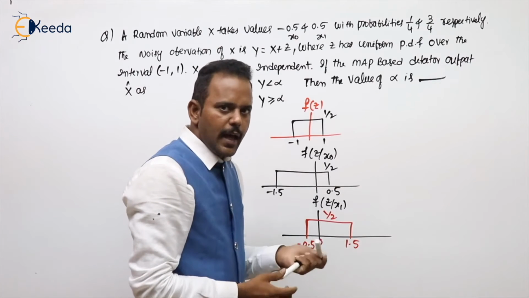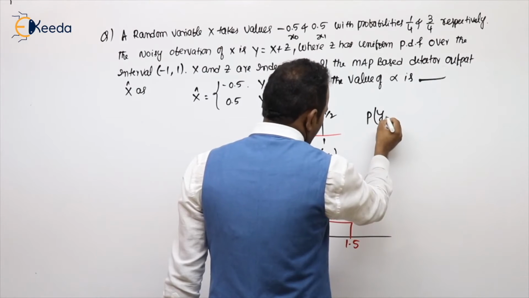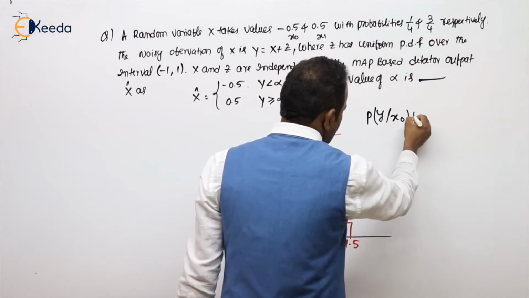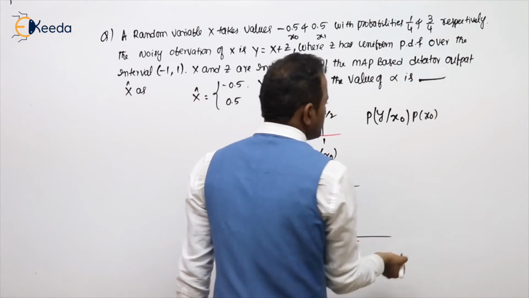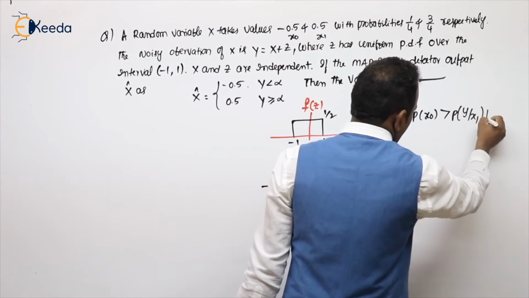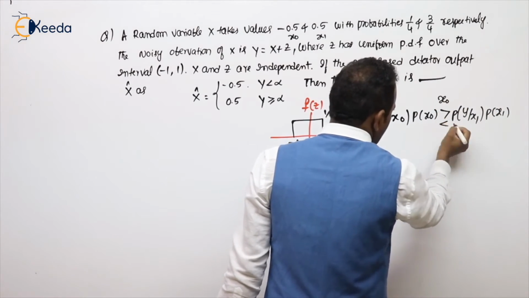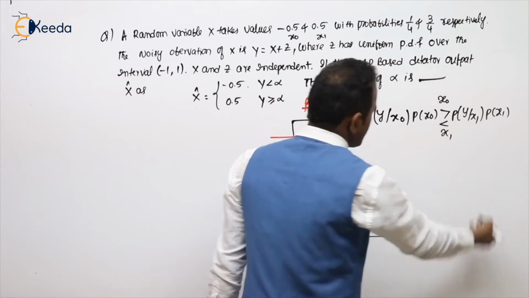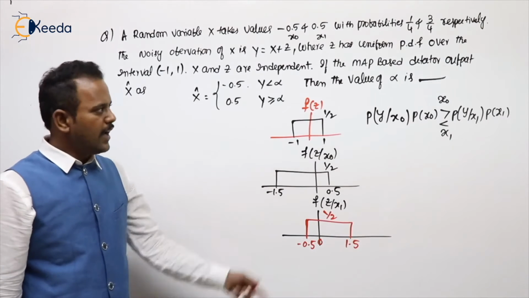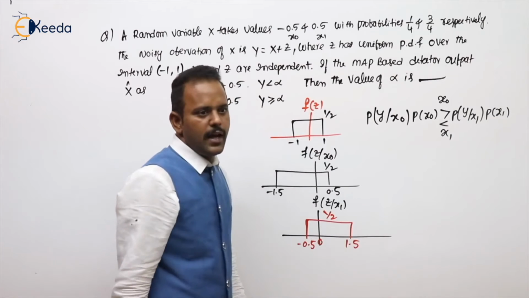What is the MAP rule? The output y received when you transmit x0, with the probability of x0, is compared with y received when you transmit x1. If this is greater, the transmitted symbol is x0. If less, the transmitted symbol is x1. That is the MAP rule. Are you getting my point or not? So if this condition is obeyed, that is nothing but the MAP rule.